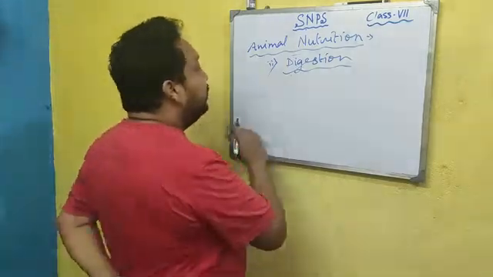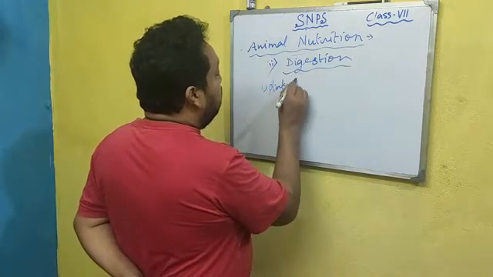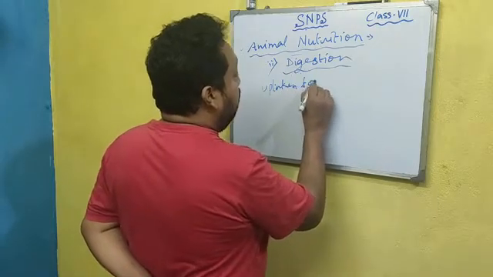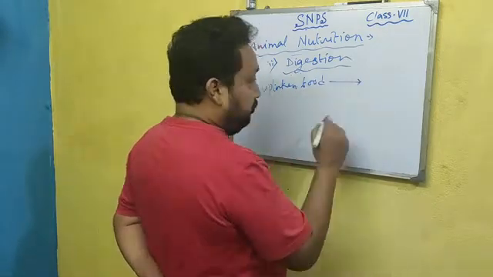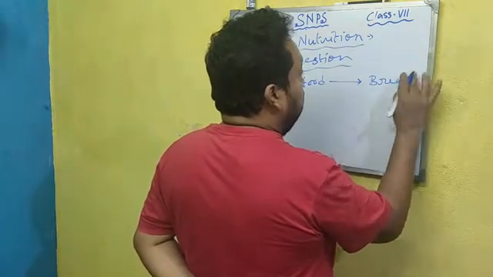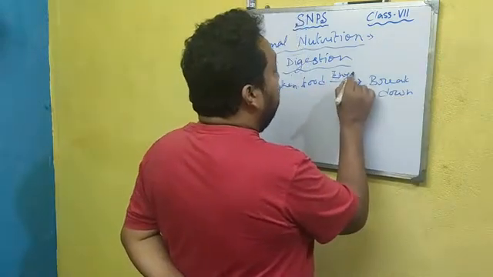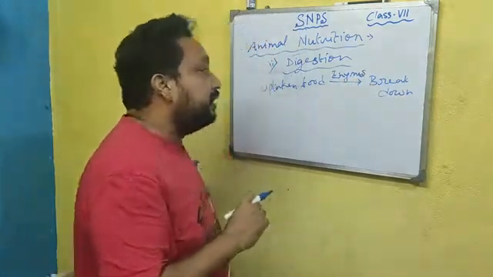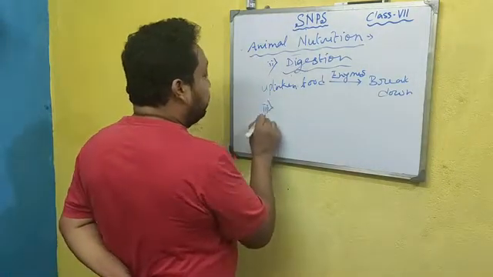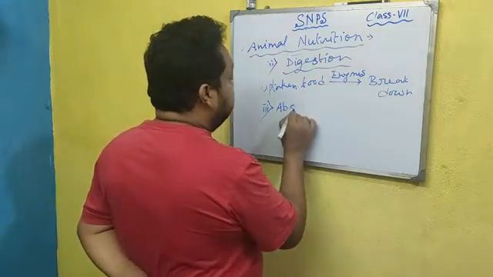The uptaken food broken down by enzymatic activity is known as digestion. The third step is absorption.